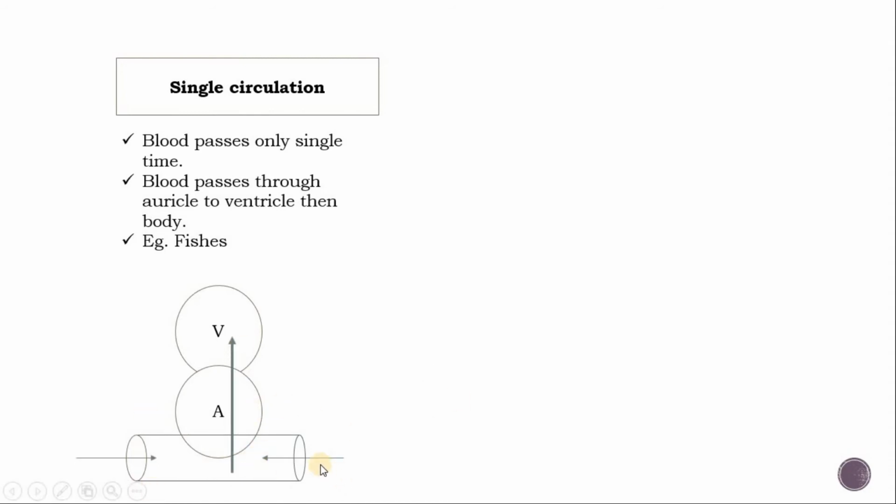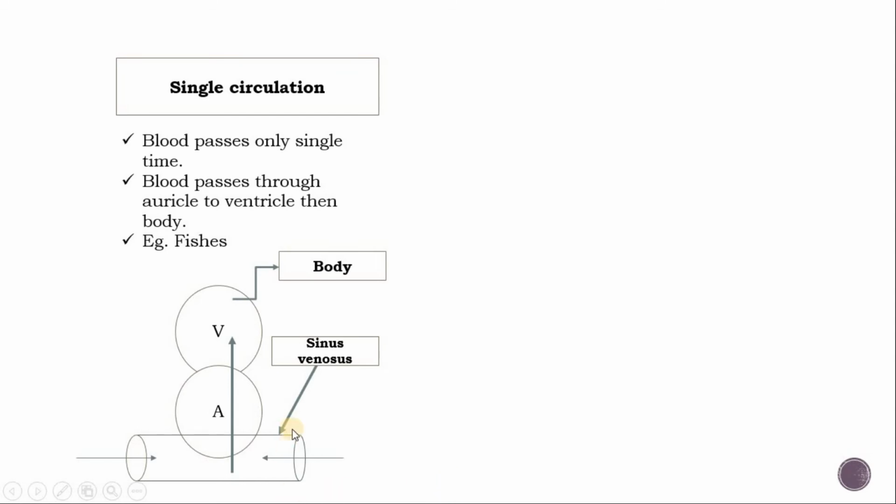From the body, all the blood collects in the sinus venosus. From the sinus venosus, blood passes into the auricle, and from the auricle, blood passes into the ventricle. From the ventricle, blood passes to the gills. Their blood is purified, and through the ventral aorta, all the blood passes into the body.